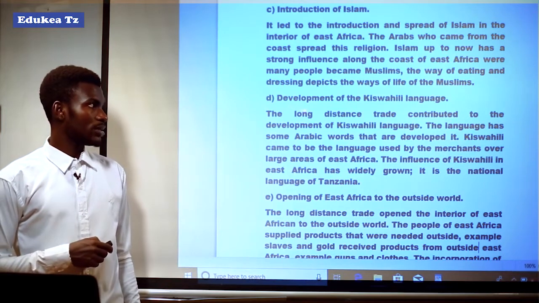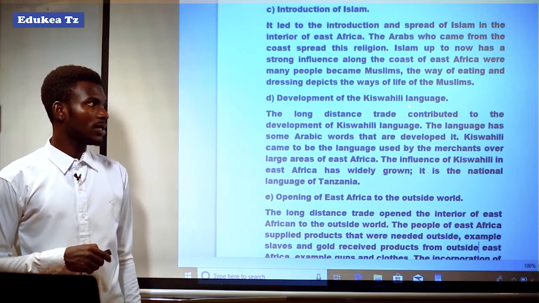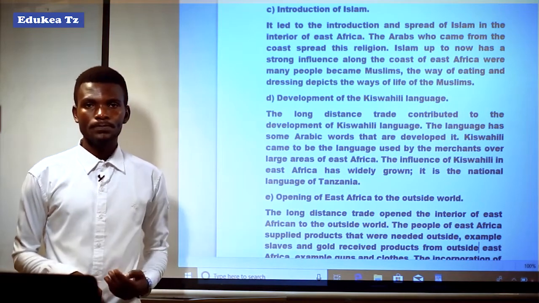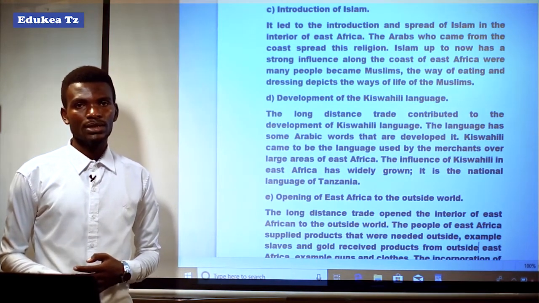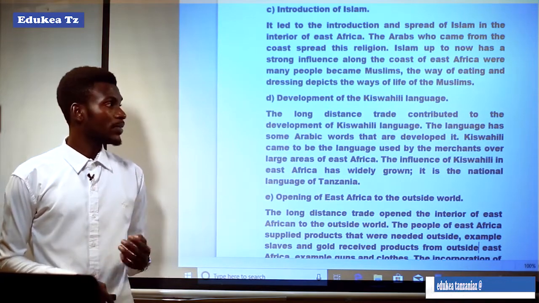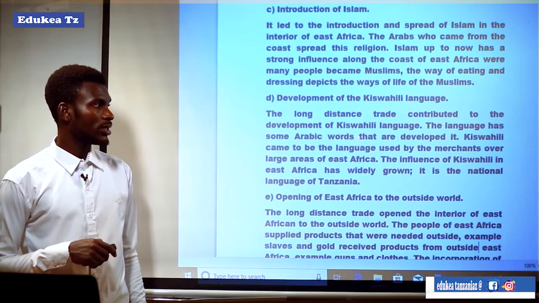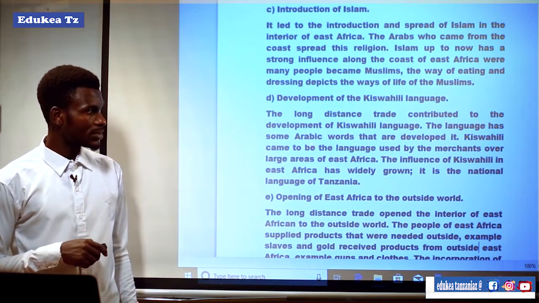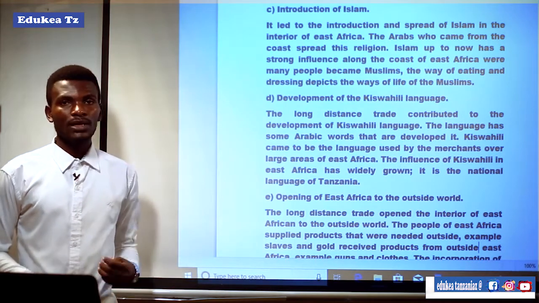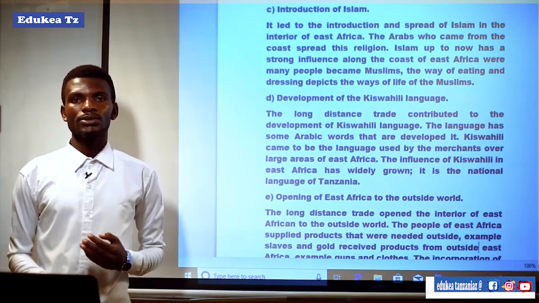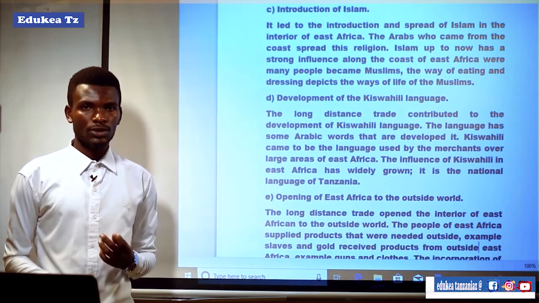Another impact was the development of the Swahili language. This was another impact of long distance trade that took place in East Africa. The long distance trade contributed to the development of the Swahili language. The language has some Arabic words that helped develop it. To mean that the Swahili language has some words which are borrowed from the Arabic language.